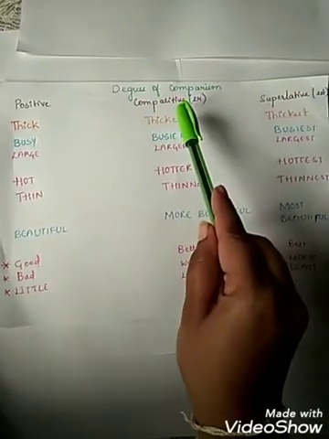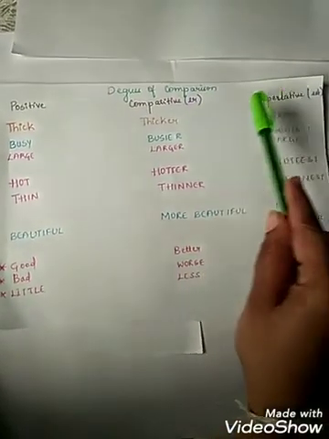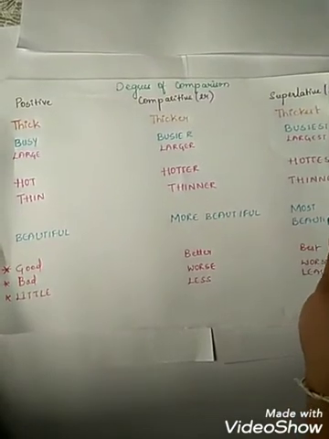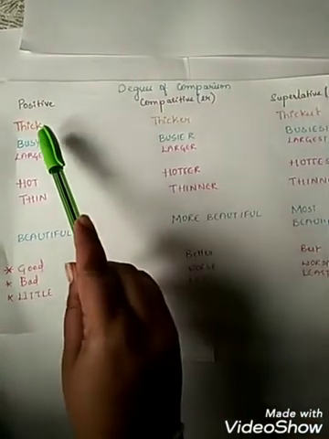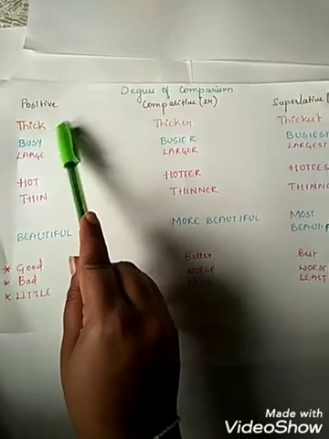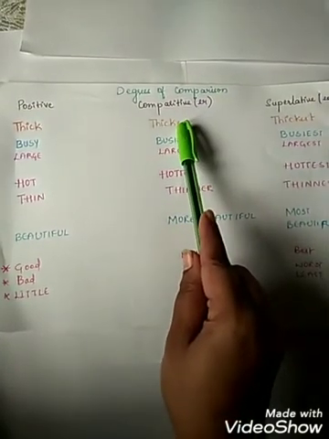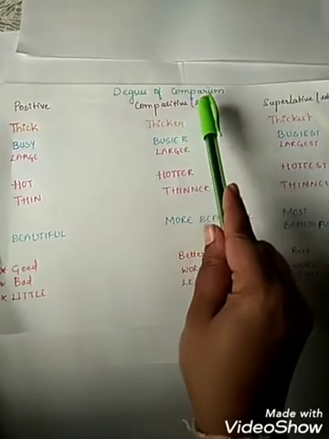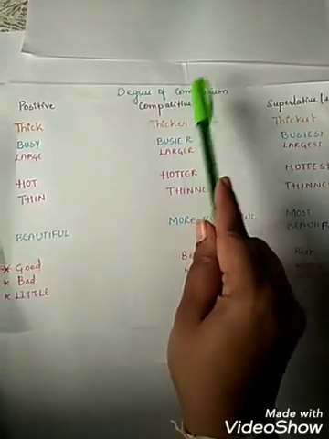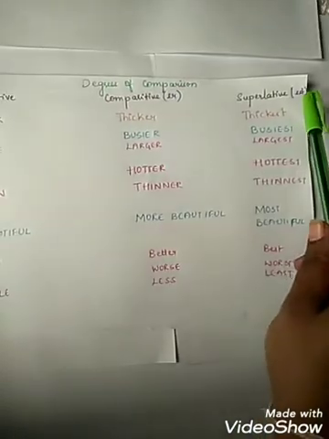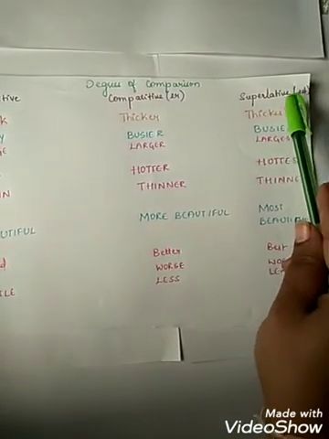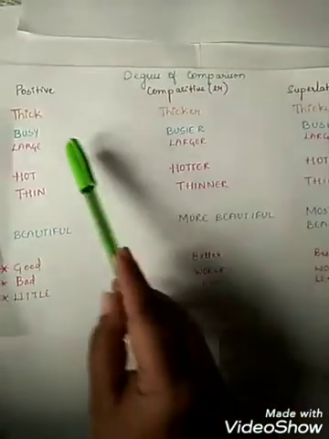In the comparative degree, we add ER, and in the superlative degree, we add EST. So the word thick becomes thicker when we add ER, which is the comparative degree. When we add EST, that is the superlative degree.